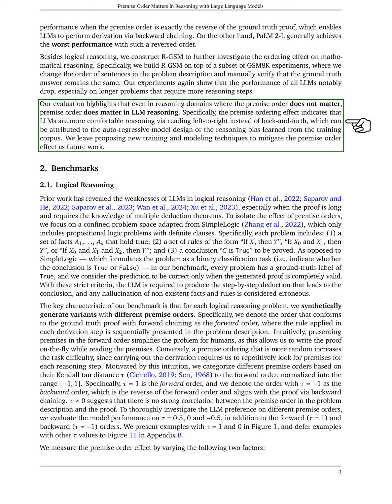Our evaluation underscores that even in domains where the premise order should not matter, it does influence LLM reasoning. This suggests that LLMs prefer reasoning in a linear, left-to-right fashion, likely due to their auto-regressive design or biases learned during training. Addressing the premise order effect in future training and modeling efforts remains an open challenge.